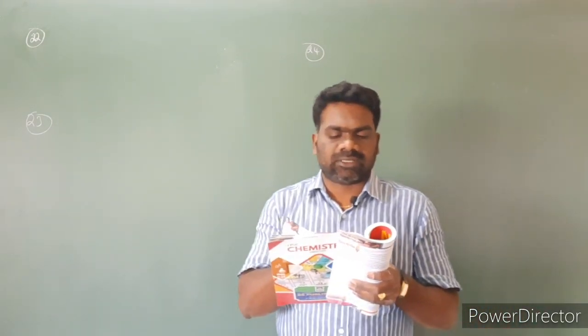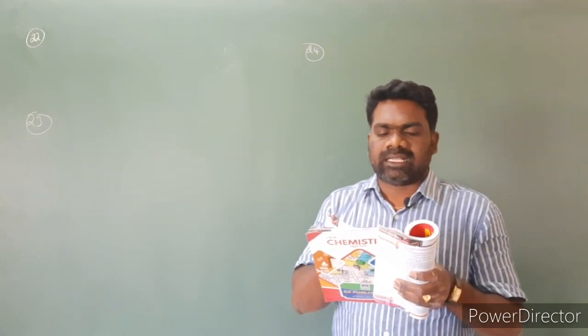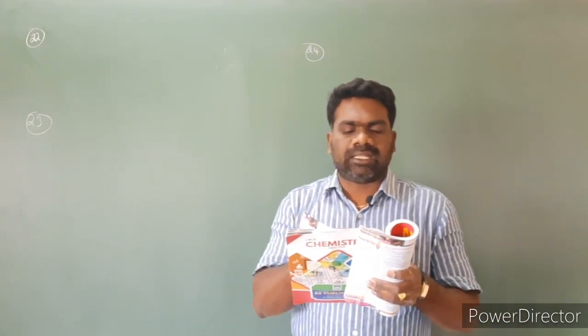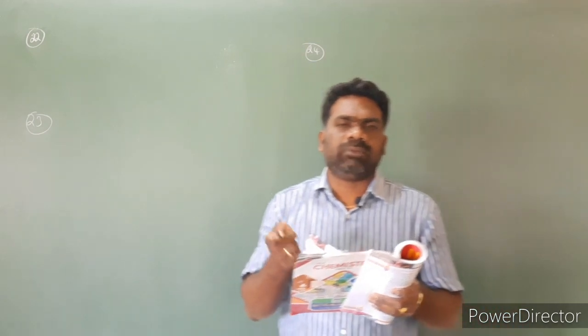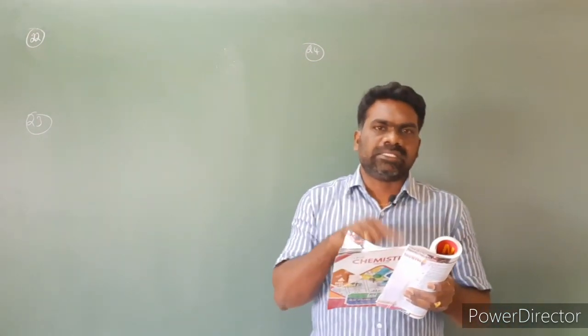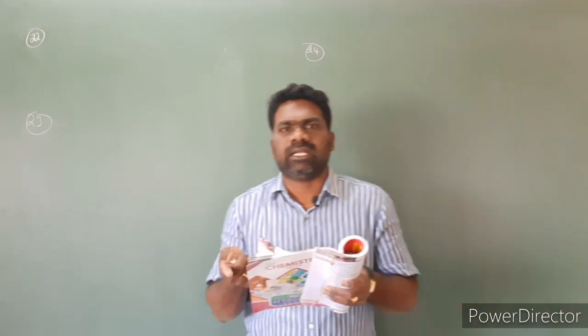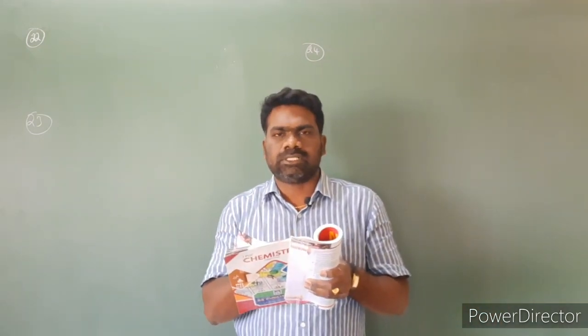Look at the second statement. Equilibrium can be attained by starting with either reactants or products. So equilibrium can be attained from either direction. From the reactant side we can attain the equilibrium, and from the product side also we can attain the equilibrium. So the second option also is correct.